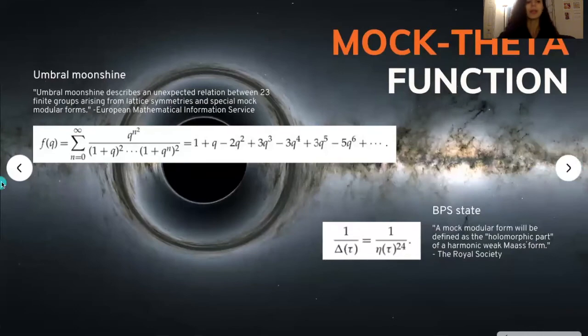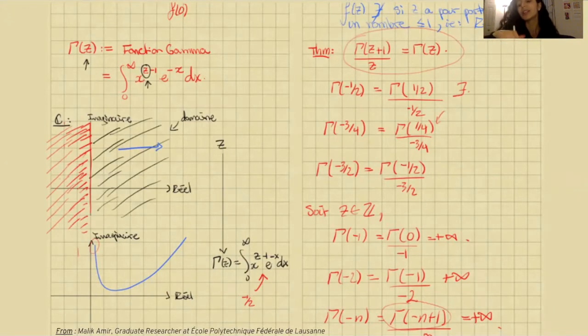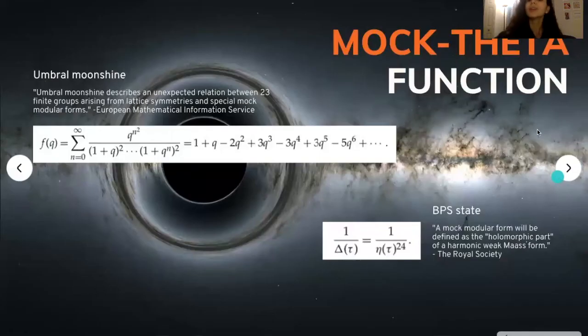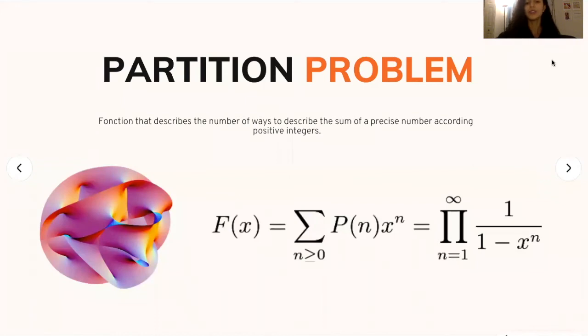Many applications of this function are present in integration problems, calculating products, and analytic number theory. About the Mock theta function, this function is really special. It is one of the functions that Ramanujan worked on, and it is present in string theory and explains phenomena such as BPS states and also the Umbral Moonshine. And here are the equations of those functions.